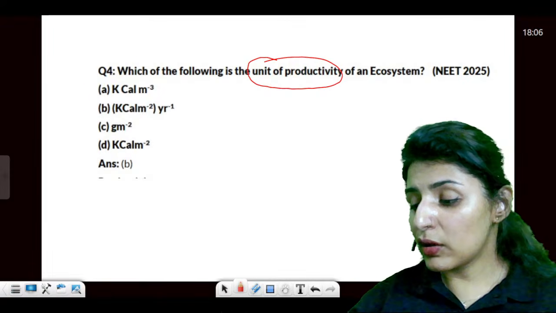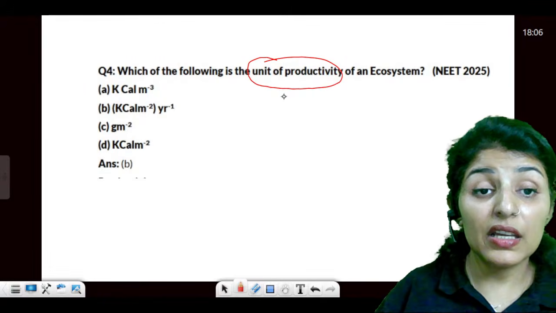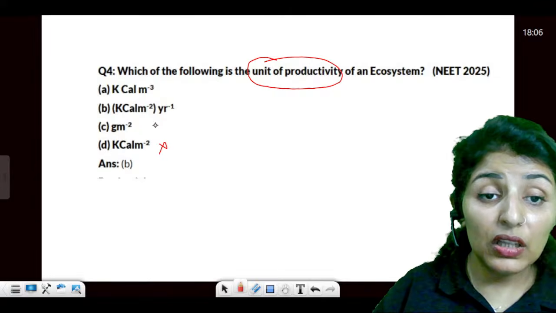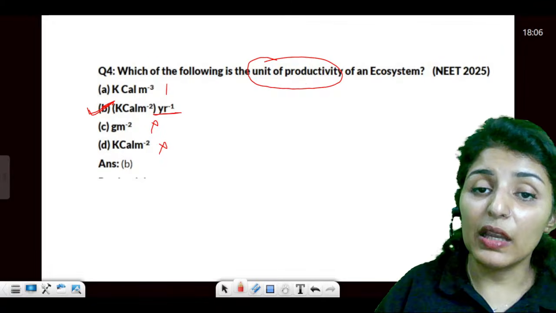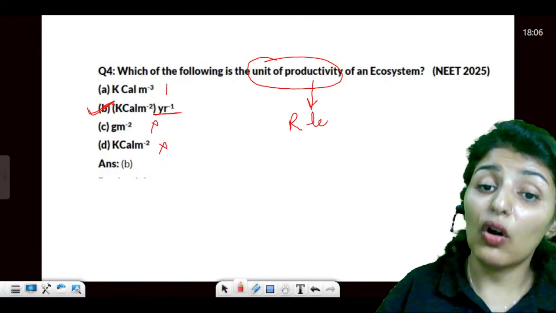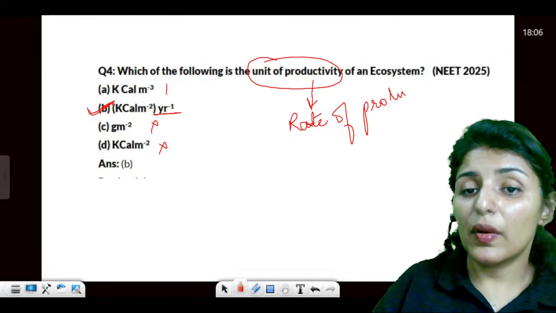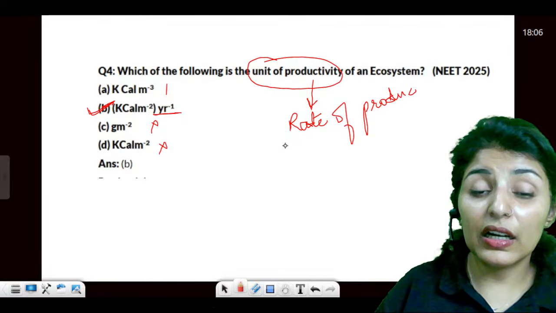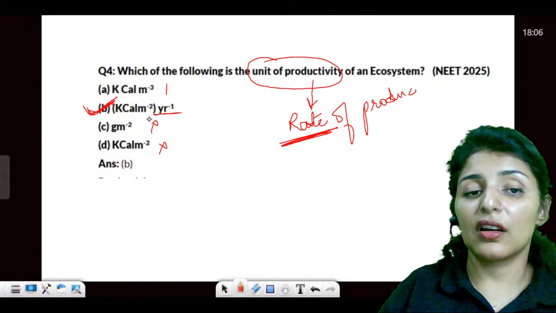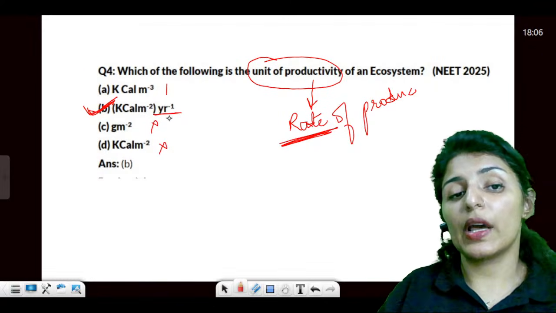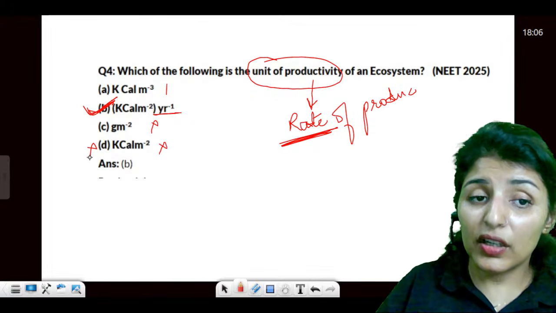A very easy trick to remember: production is not time based while productivity is time based. So in all the other three there are no times considered, while only in the B option we are considering time. See, what is productivity? It is the rate of production. So whenever we are using the term rate, it considers the time factor. So it is only the B value which has time factor in it: kilocalories per meter square per year. Is it clear? That is why answer is B and not D.